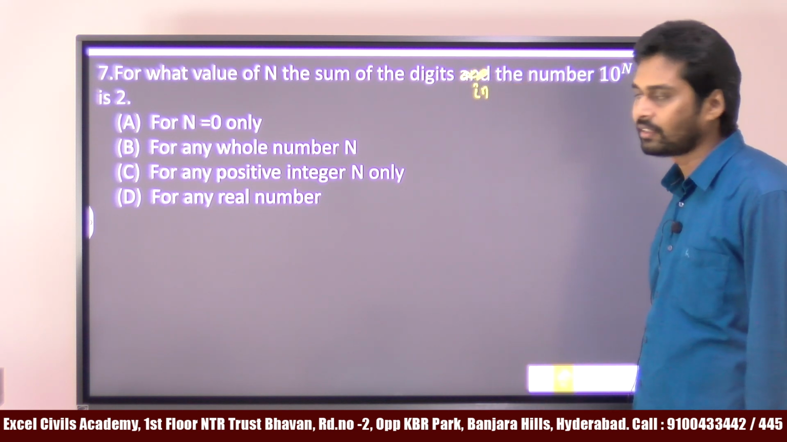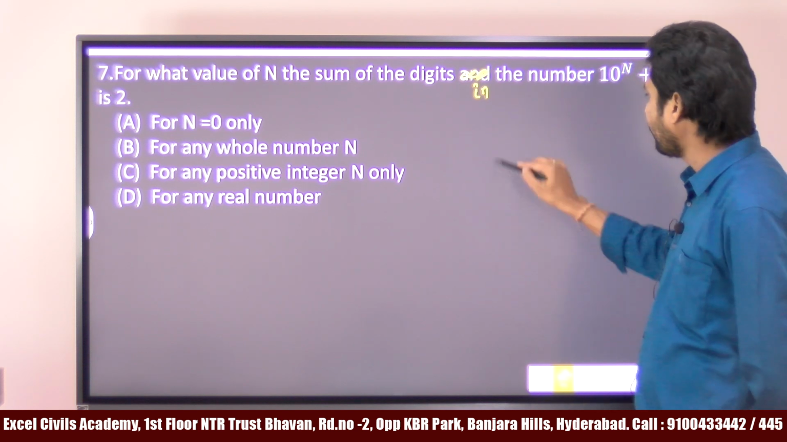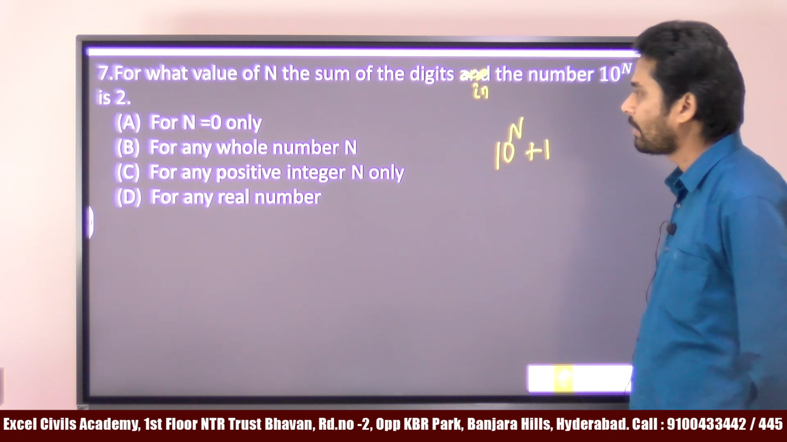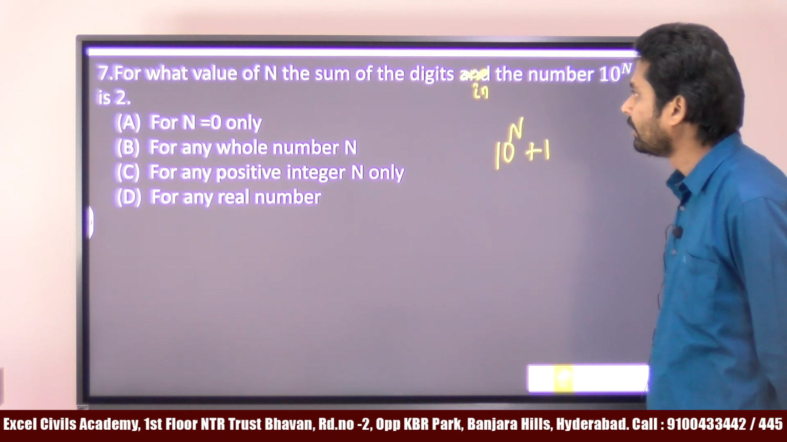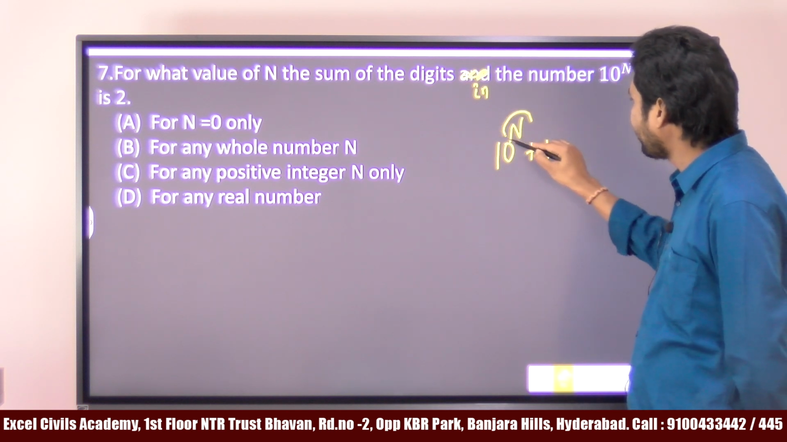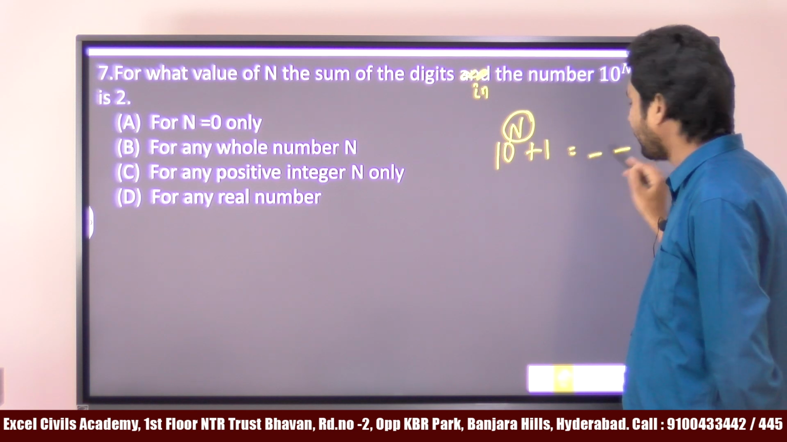Okay, you can read it as: the sum of the digits in the number 10 power n plus 1. What is the number? It is given as 10 power n plus 1. What value of n? Which value should we take for n so that we get a number whose digit sum is 2?